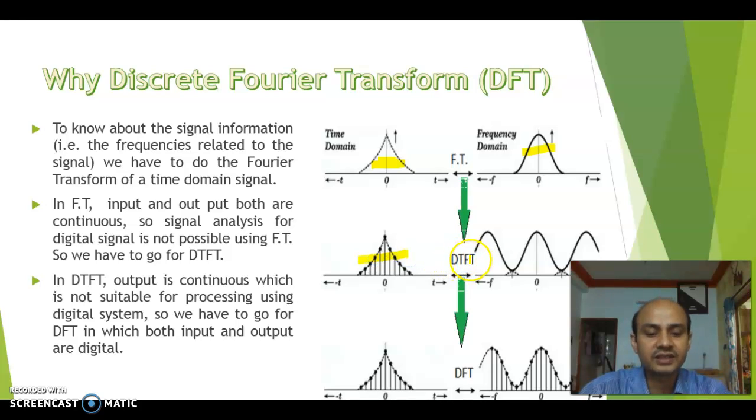After applying the DTFT tool, we get the spectrum, or frequency domain representation, which is continuous as before. But in DFT you can see the input is discrete and the output is also discrete, and this is very advantageous for any digital processing. That's why we are now coming to the DFT tool.